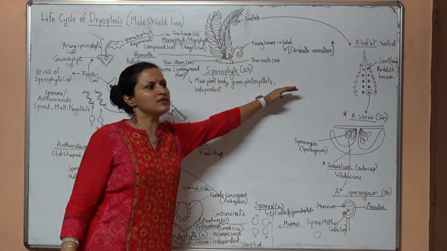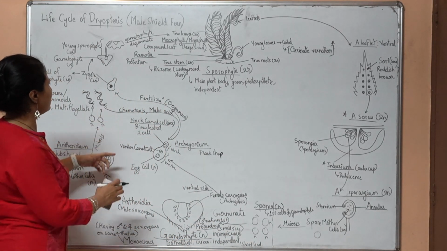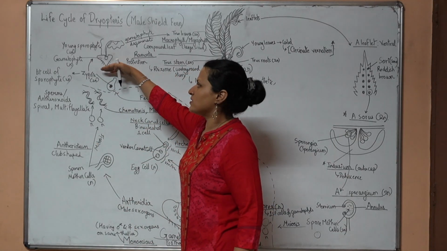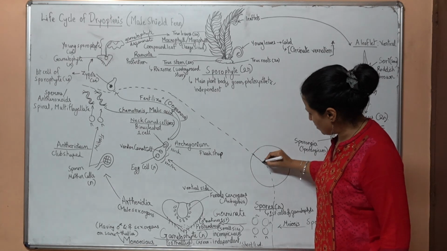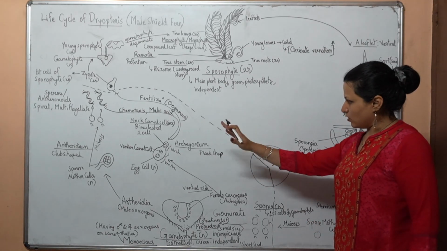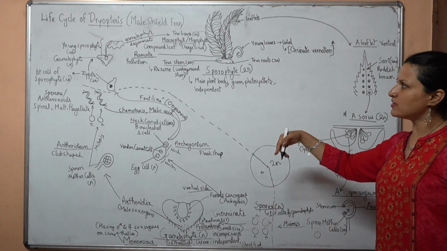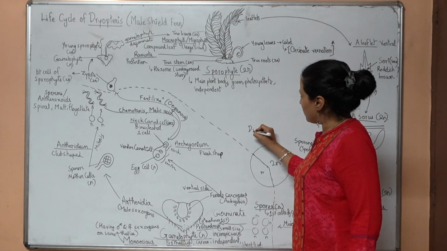So 2N is giving rise to N and then N is back again giving rise to the 2N. From here, this is the N stage. This will be the 2N stage from here. So if you plot this on a life cycle like this, the majority of its life cycle is spent as a 2N, a little bit of its life is spent as an N, right? N is very short-lived and it will degenerate eventually. And the sporophyte remains the main plant body.